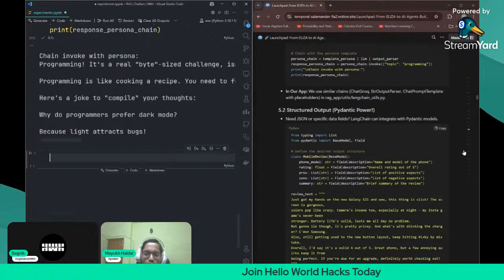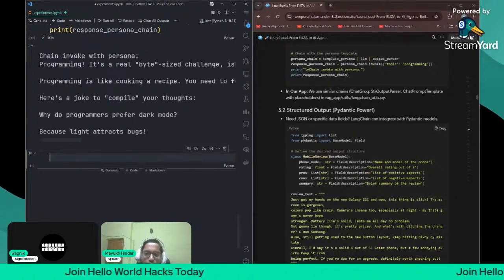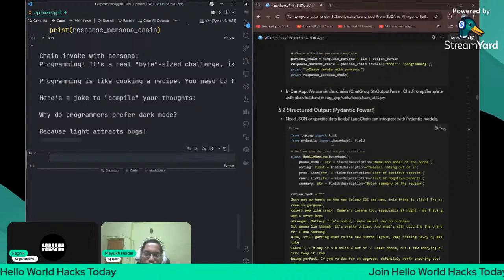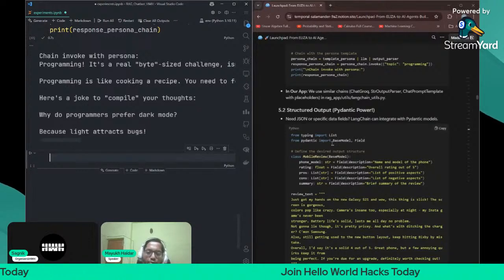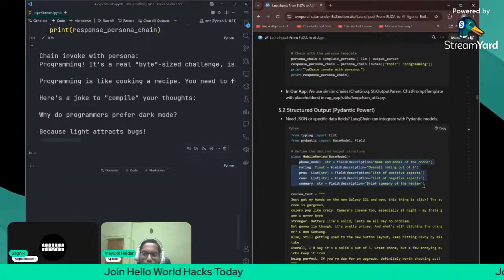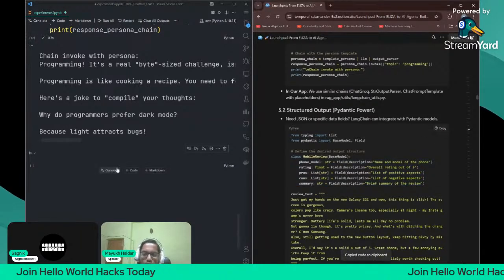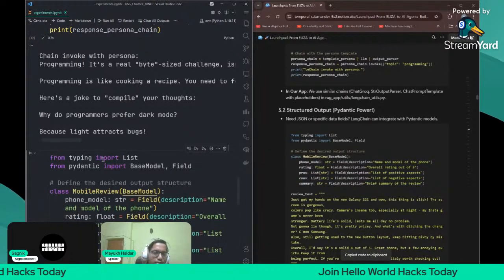Now what we're going to do is the structured output, the power of Pydantic. Okay, what is this part? This is nothing but the power of Pydantic. Pydantic is a class which we can use to validate the models, or to be more precise, validate the model's output. We want the output in this structure and this structure only. So what we can do here is paste this code.